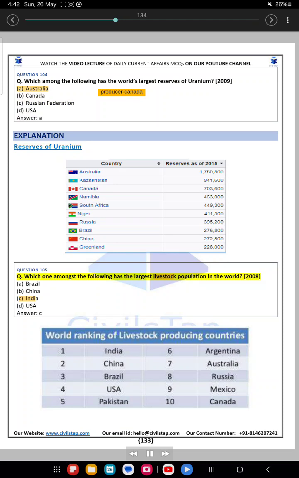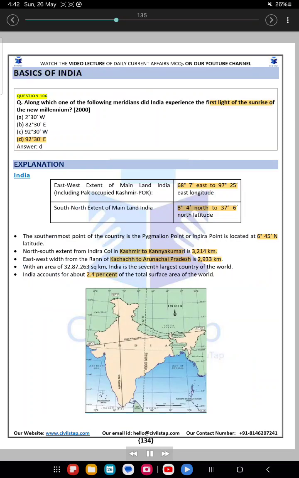Question 105. Which one amongst the following has the largest livestock population in the world? 2008. A. Brazil. B. China. C. India. D. USA. Answer. C. Basics of India.